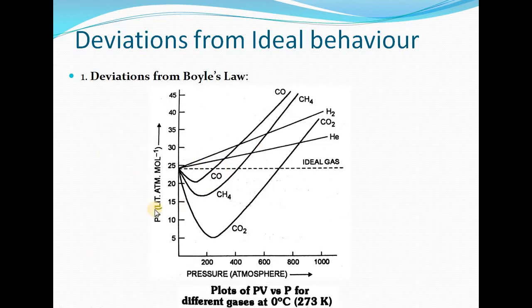So these are the curves for various gases. For hydrogen, helium like gases, we will have PV against P. We are getting the lines which are continuously giving a positive slope with increase in pressure. Whereas in case of the gases which are highly compressible, PV is first decreasing with increase in pressure, passing through a minima, and then it is increasing with the pressure. These curves have all been taken at a temperature of 273 Kelvin.